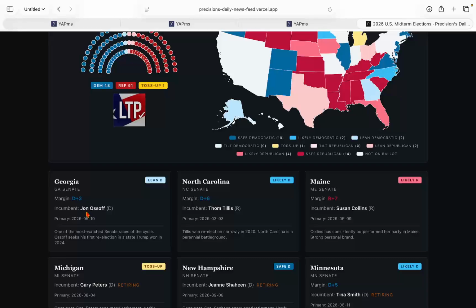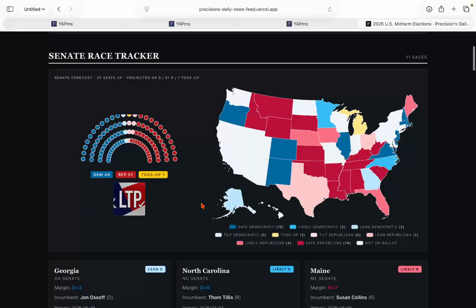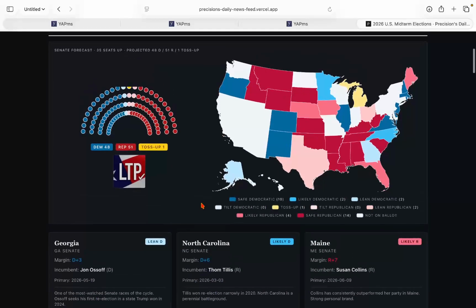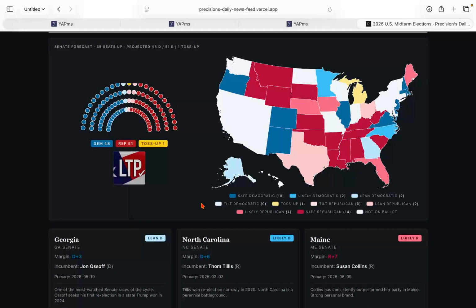North Carolina, on our website, we currently project that Roy Cooper is going to win by about a likely margin, 6%. So you can see the map right here. I just think that Michael Whatley isn't the greatest Republican candidate. He's also not the worst. Don't get me wrong. He's definitely not someone like Mark Robinson.